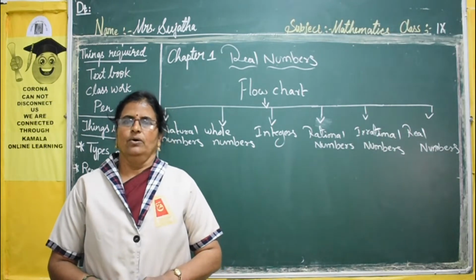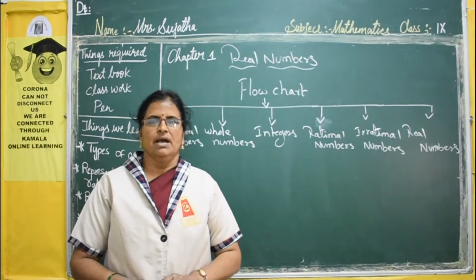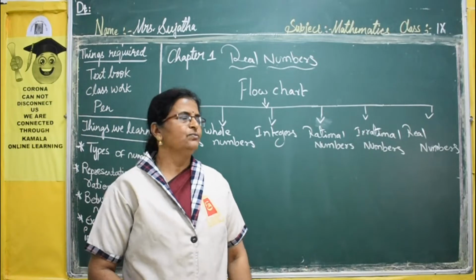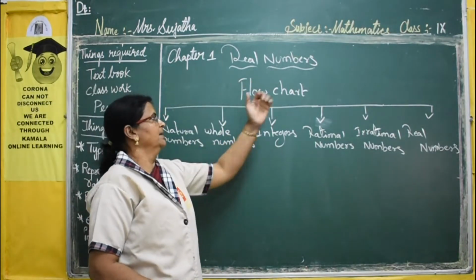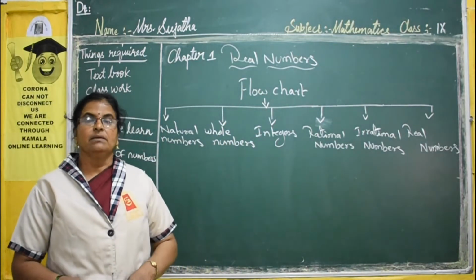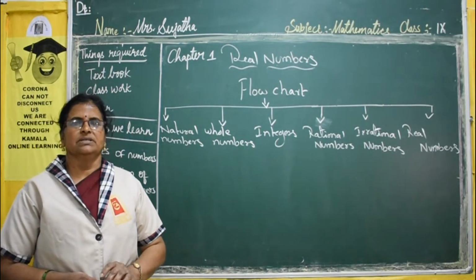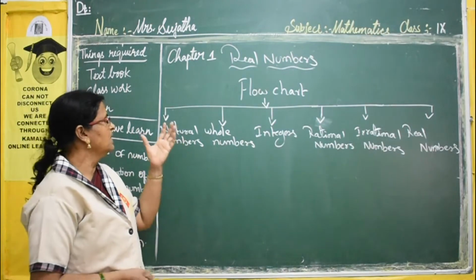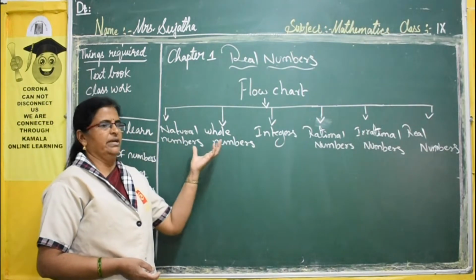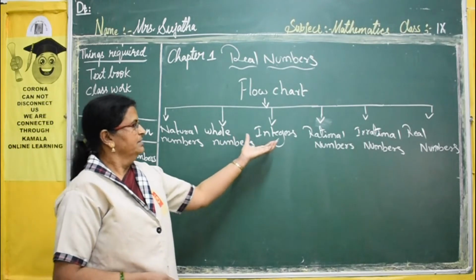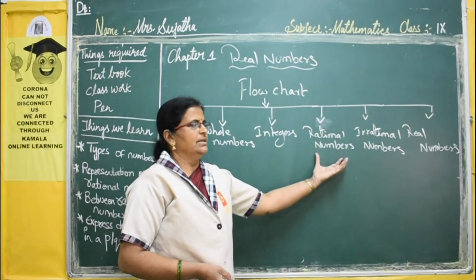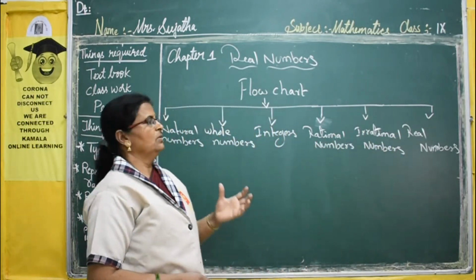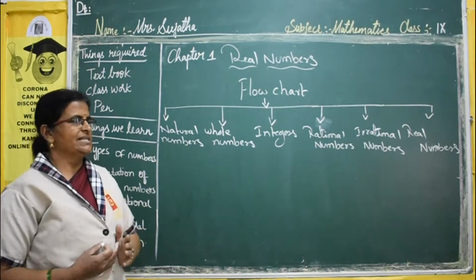Okay children, now I am taking maths. Now I will go to the lesson. The first chapter is real numbers. You know the types of numbers. What are the types of numbers? So many numbers are there. The first set starts from natural numbers. Next one is whole numbers. Then integers, then rational numbers, irrational numbers and real numbers. Now we will discuss each set.